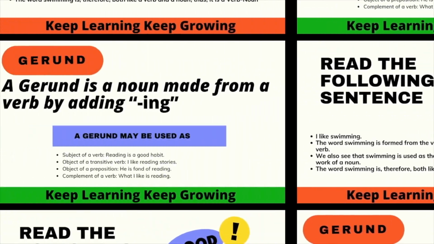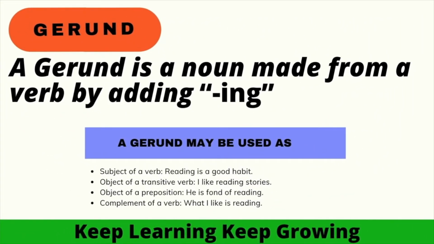In the next slide, we can see the heading of gerund. So, here comes what is a gerund. A gerund is a noun. I'm mentioning that it is a noun made from a verb by adding ing. It means a noun made from a verb by adding simply ing. A gerund may be used as the subject of a verb, object of a transitive verb, object of a preposition, and complement of a verb.